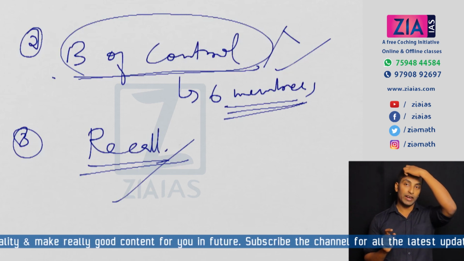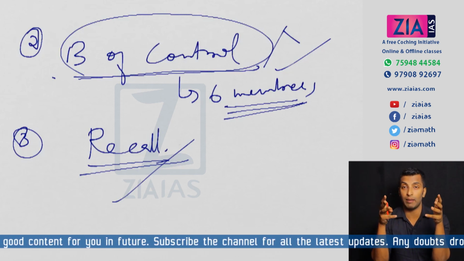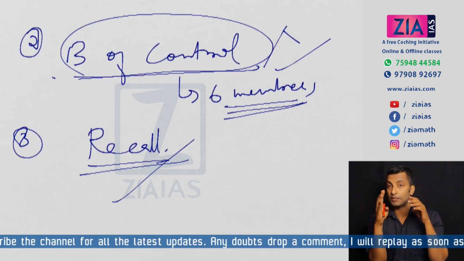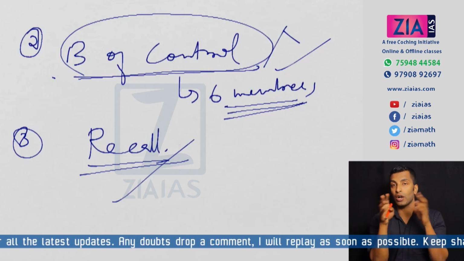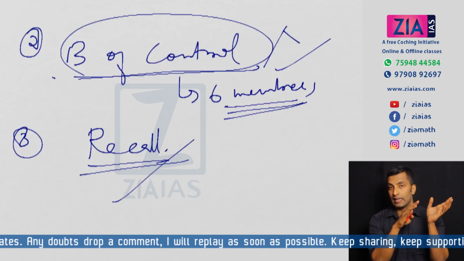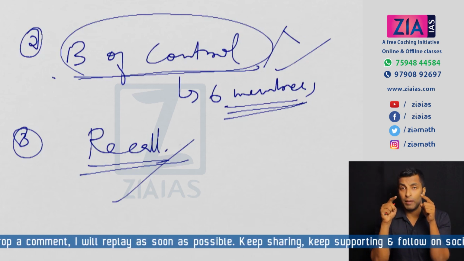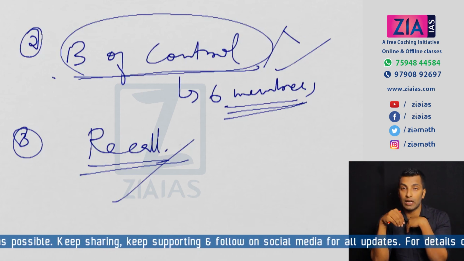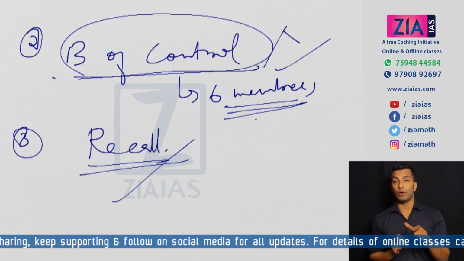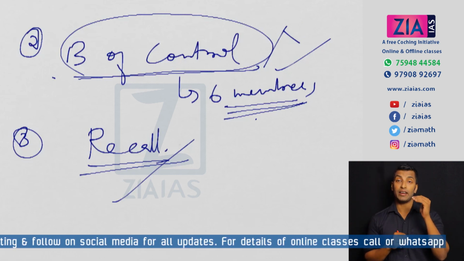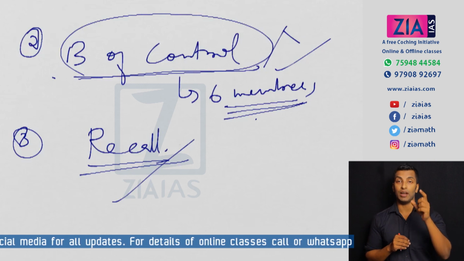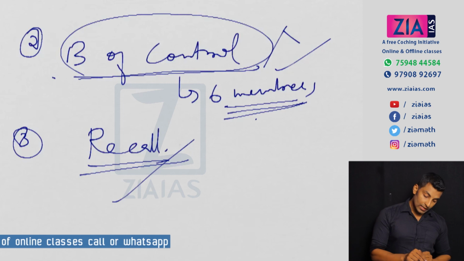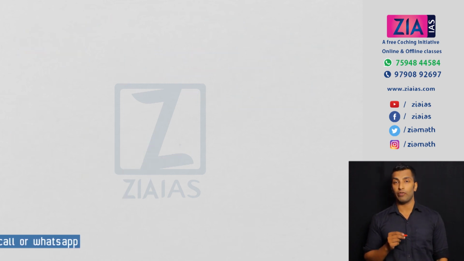So for Pitt's India Act of 1784, there are 3 points you need to be very clear about. The first point, Governor General plus 3 members. Earlier it was Governor General plus 4 members. Why was it reduced? To solve the problem of the previous case, which we have already discussed. Second, a board in England was established known as the Board of Control with 6 members to regulate the affairs of the East India Company in India. Third, the provision of recall. The British Parliament can recall any of its officials, including the Governor General, even though the Governor General is appointed by the company. So these are the points that I needed to discuss under Lord Warren Hastings.